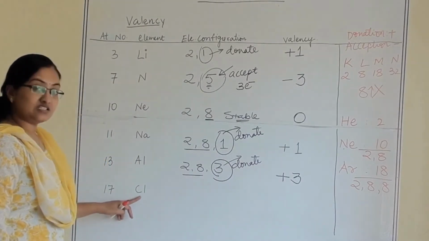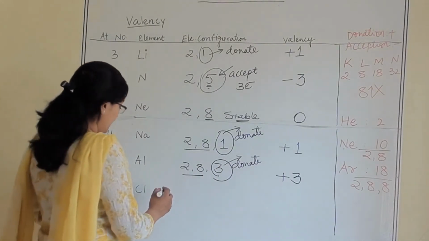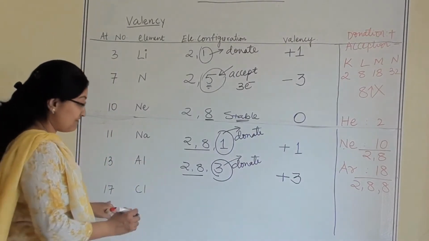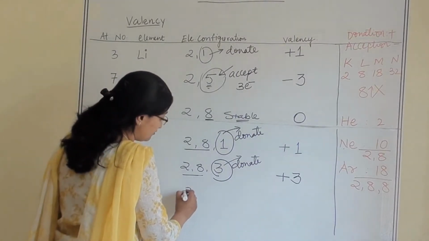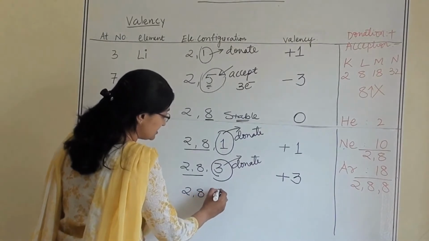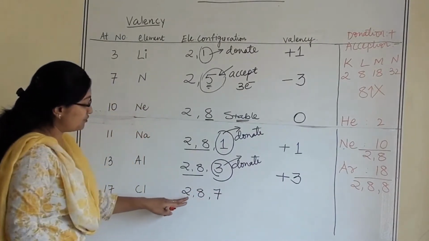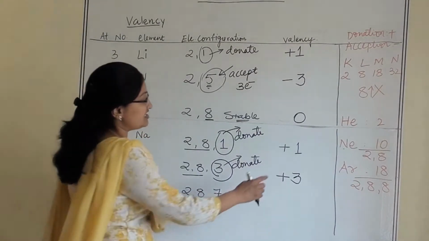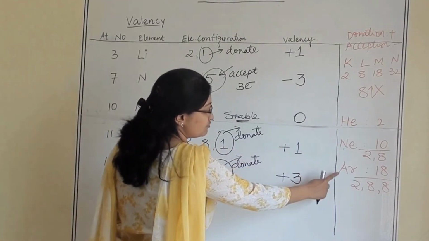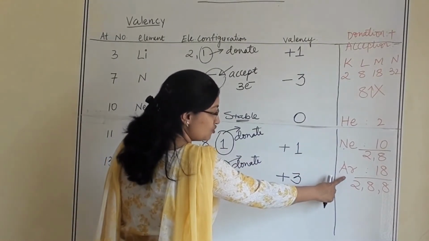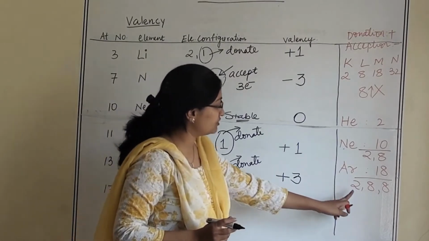Now the last element, chlorine. Its atomic number is 17. What will be the electronic configuration? 2, 8 and 7. Which will be the nearest noble gas? Argon is the nearest noble gas. And what is argon's electronic configuration?